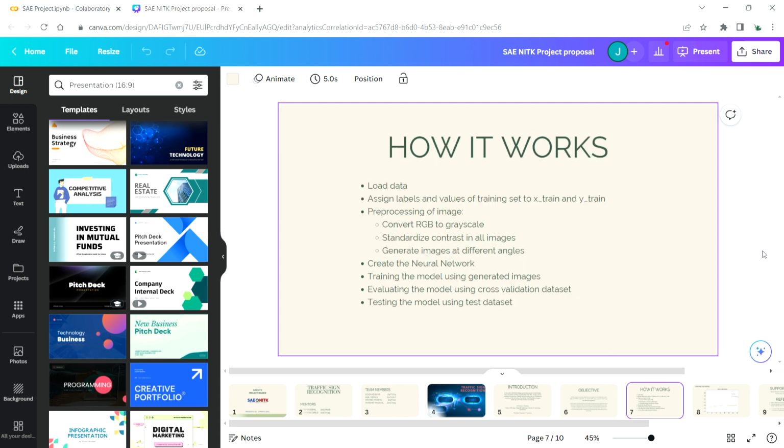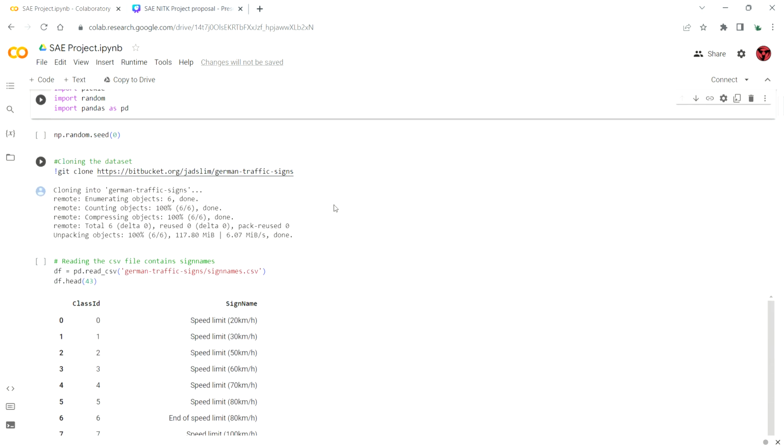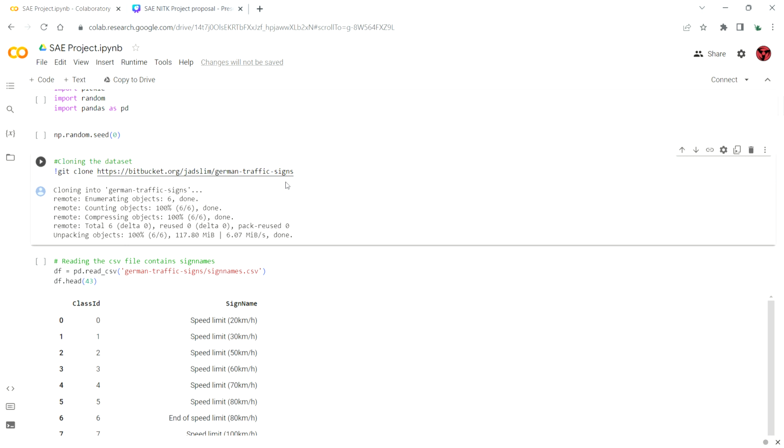So, how it works. I'll show you our Google Colab file where we did this project. Here we have used different kinds of Python libraries and imported them, such as NumPy, Matplotlib, Keras, Computer Vision, and Pandas. The data set we used is the publicly available German traffic sign data that's available on Kaggle.